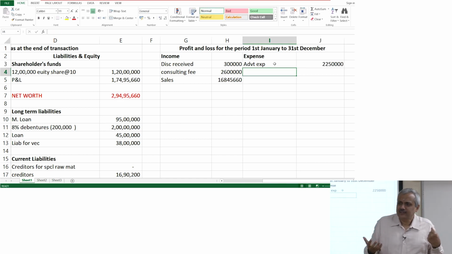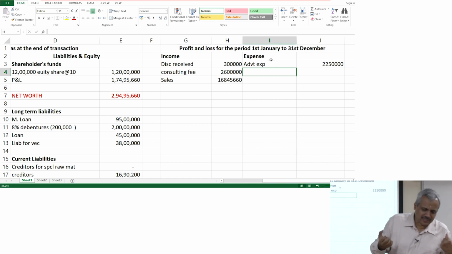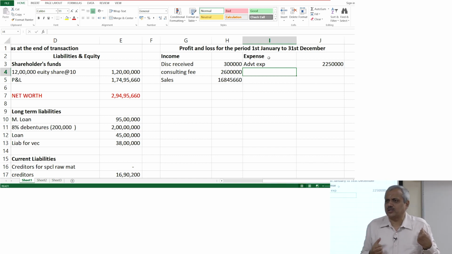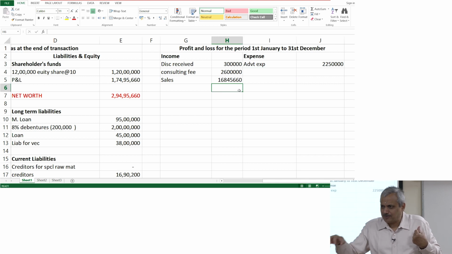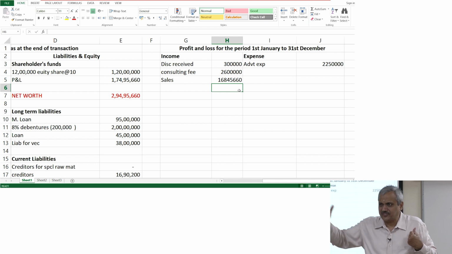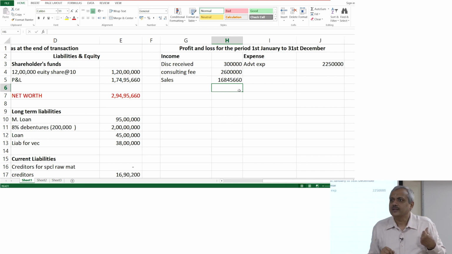Supposing I get Katrina Kaif and launch an ad and pay her 6 crores. Now, the benefit of that ad is going to be there for 3 years. That means 1/3 of it becomes an expenditure for this particular year. The other 2/3 is not expenditure for the current year, it is for the subsequent years.